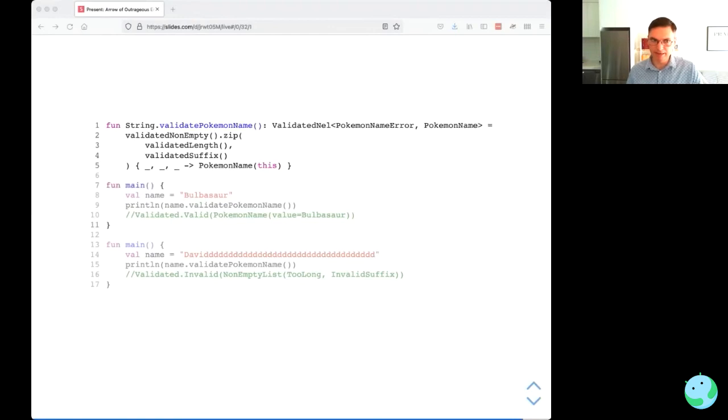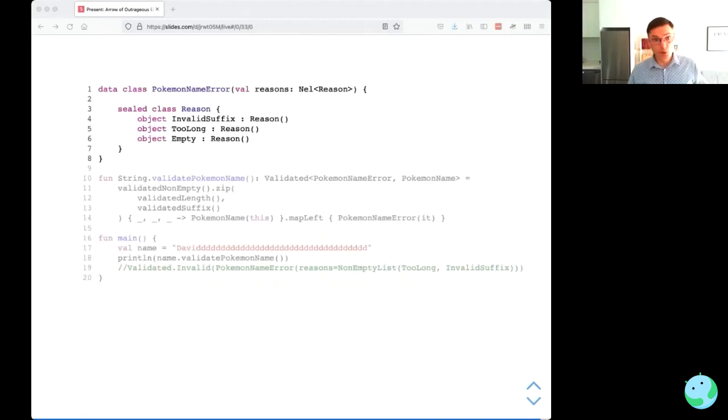So you might wonder how that plays out in practice. So we're going to write some code to execute that. So if I take the name Bulbasaur and then I call validatePokemonName on that, I end up with Validated.Valid wrapping a PokemonName of value Bulbasaur. And if I do this for this terrible name for a Pokemon, then I end up with Validated.Invalid. Why is it invalid? Well, there's a non-empty list of errors containing TooLong and InvalidSuffix.